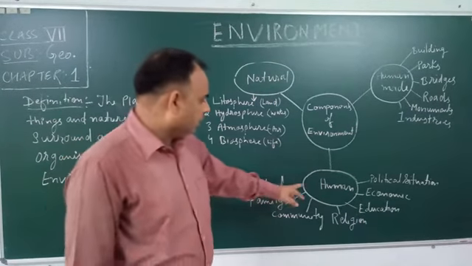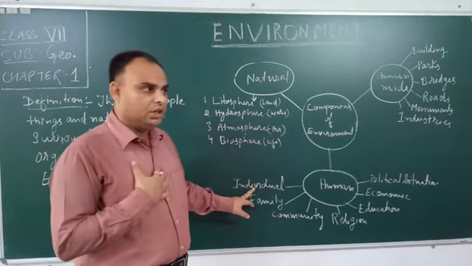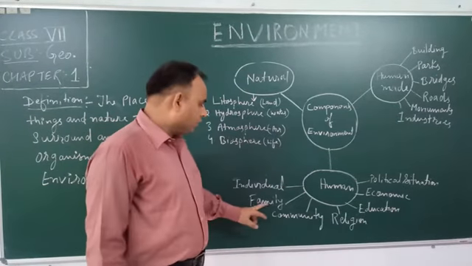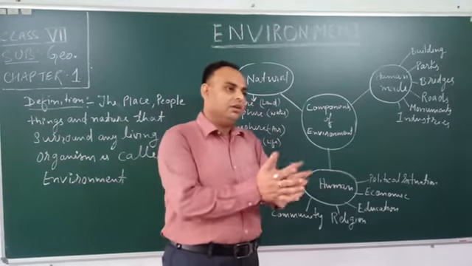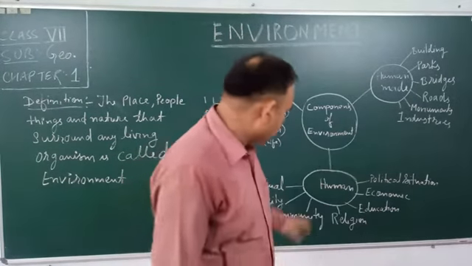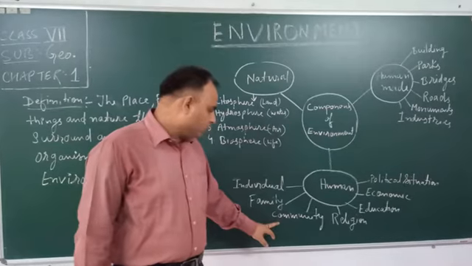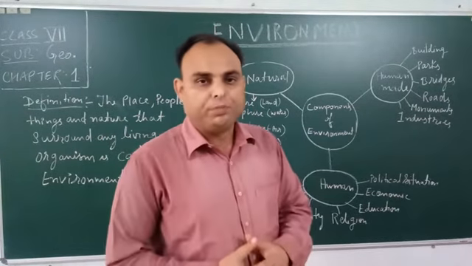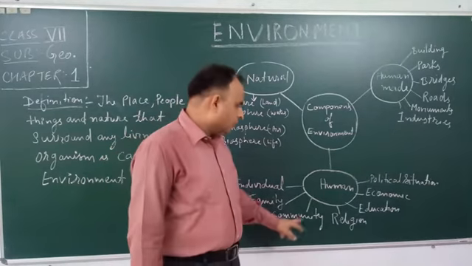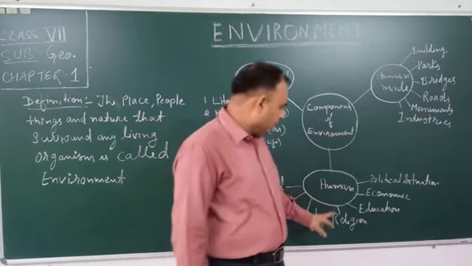See, a human being, an individual person, is part of humanity. Coming to the family, it is formed by a group of members, again human. Community, again a group of people making a community. Here there is the role of human beings.